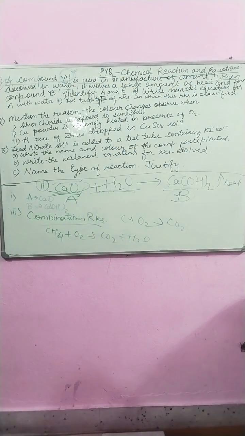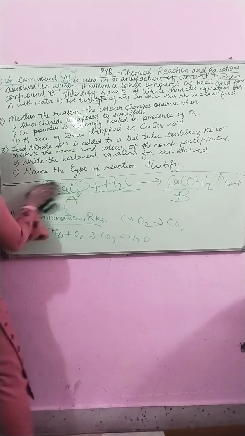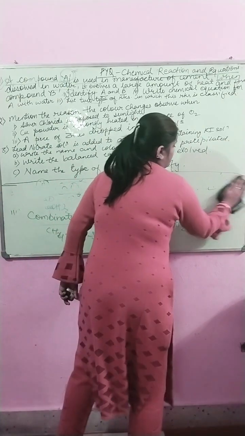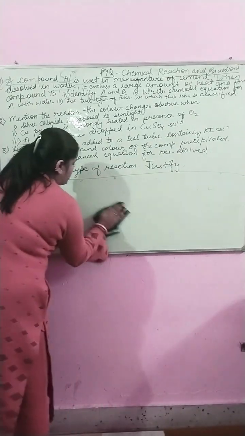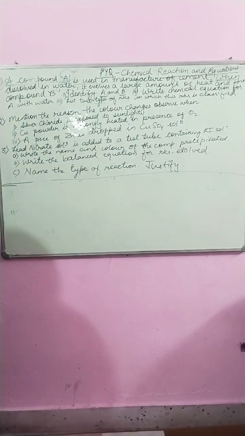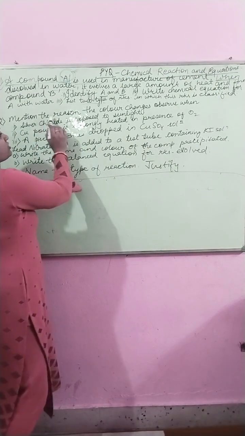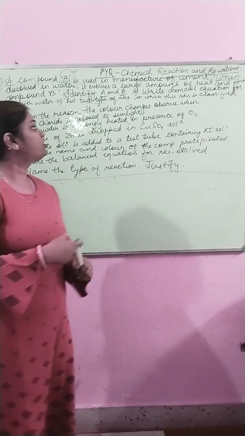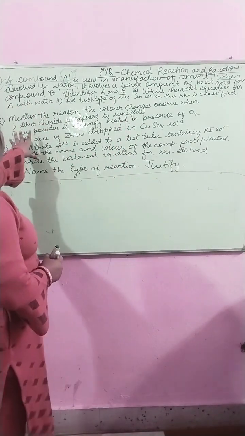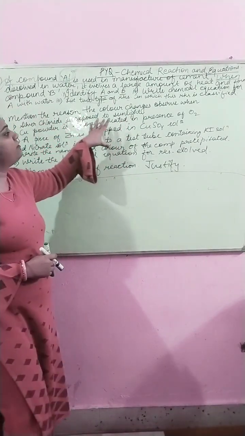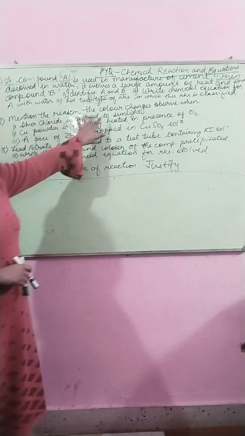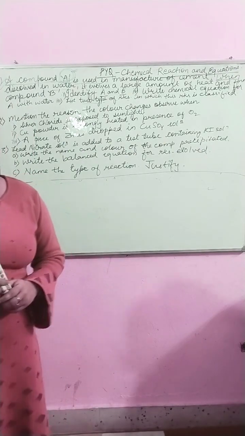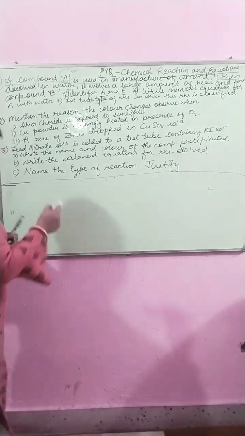So the first question we have completed. This was the first question. Now come to the second one. The second question is: mention the reason for the color change observed when silver chloride is exposed to sunlight. So silver chloride exposed to sunlight.